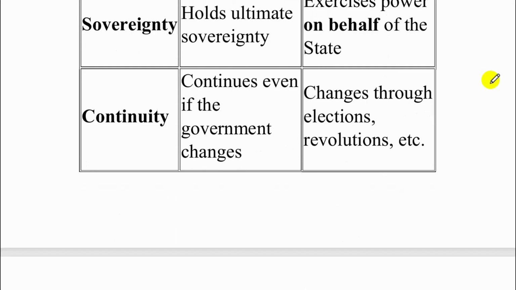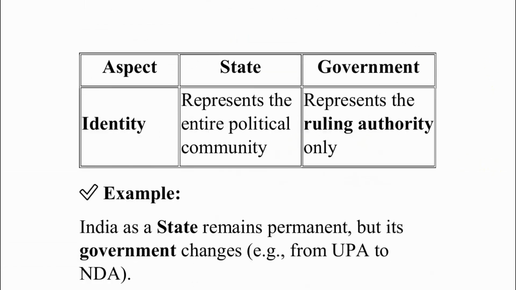Next is continuity. State continues even if the government changes. I've already given the example. Whereas a government changes through elections, revolutions, etc. And the final aspect is the identity. The state represents the entire political community, whereas the government represents the ruling authority only.